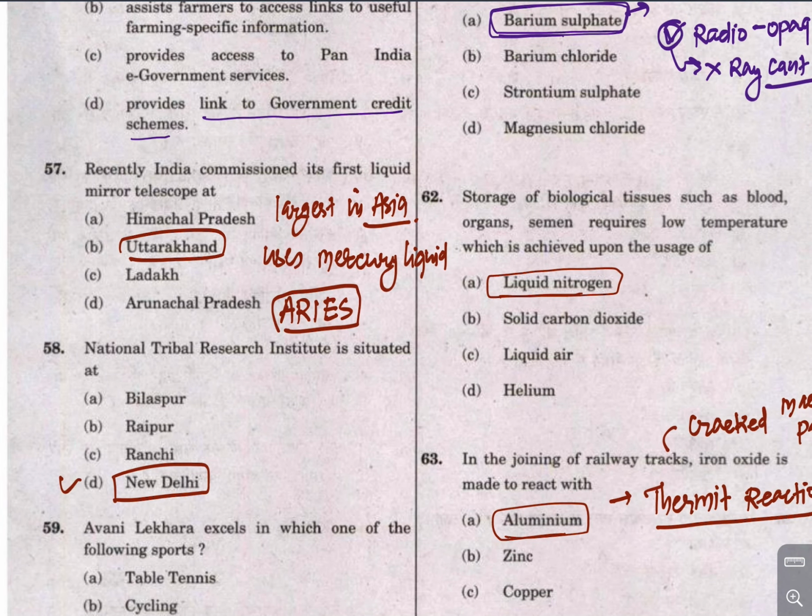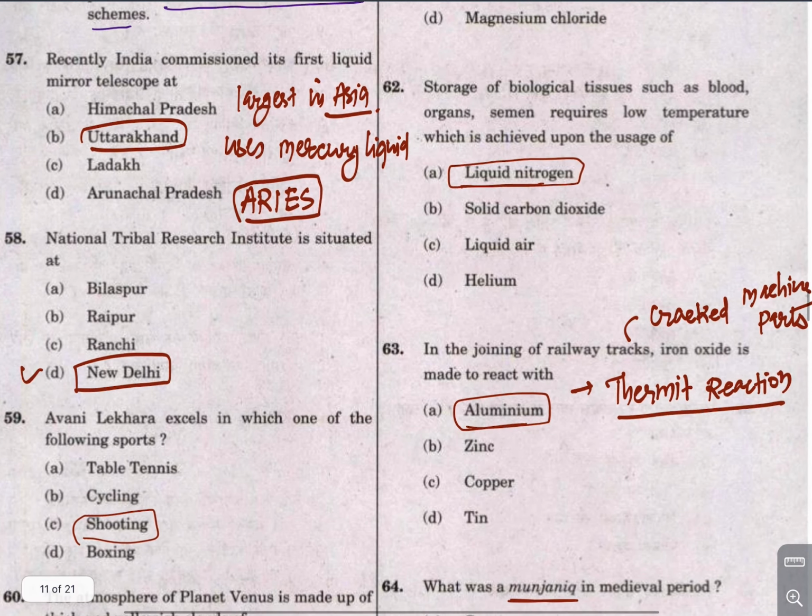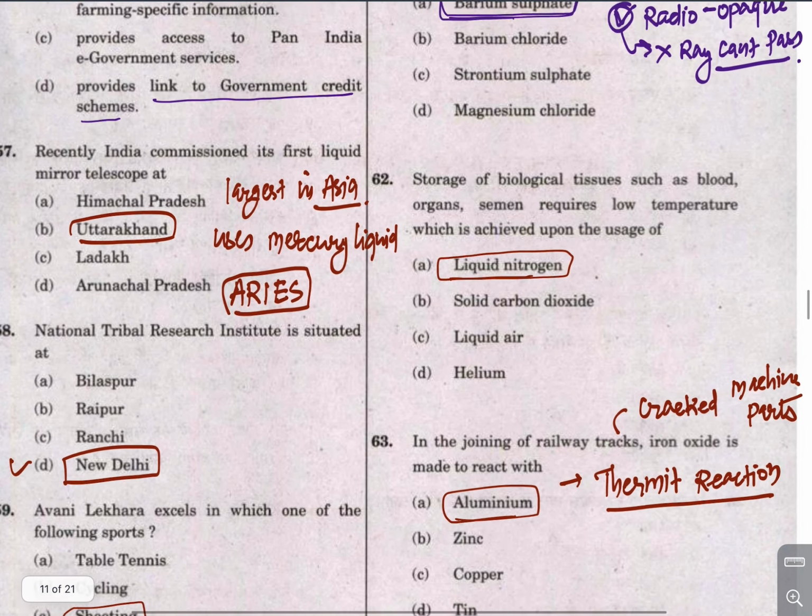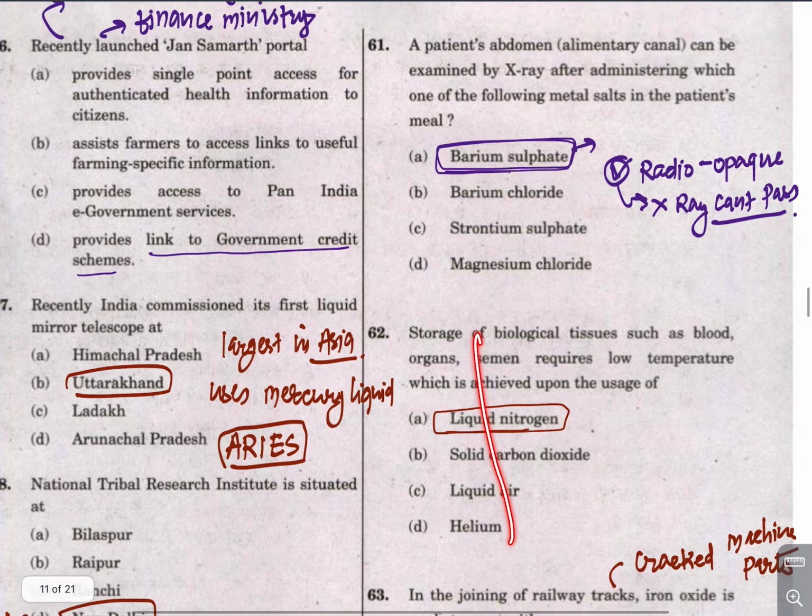Now the first liquid mirror telescope, which is the largest in Asia and fourth largest in the world, is constructed by ARIES, Aryabhatta Research Institute, which is located in Uttarakhand. Remember this fact. This is not important, a simple question.